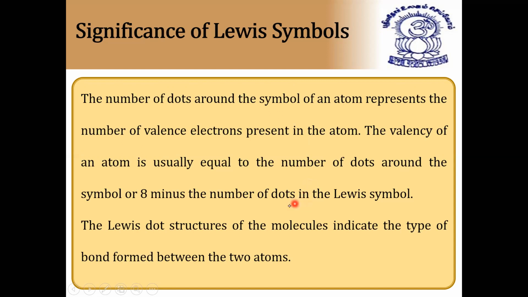If it is more than four electrons, for example in the case of nitrogen, nitrogen has five electrons in the valence shell. So nitrogen's valency is taken as 8 minus 5, that is 8 minus the number of dots, and here there are 5 dots. I hope it is clear.